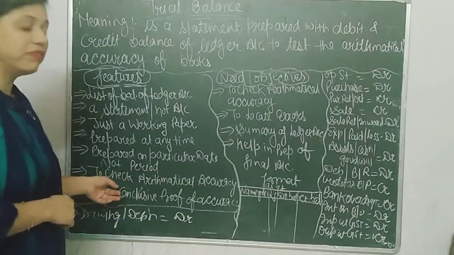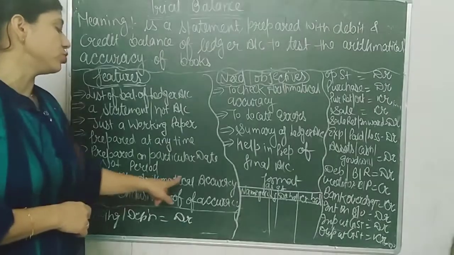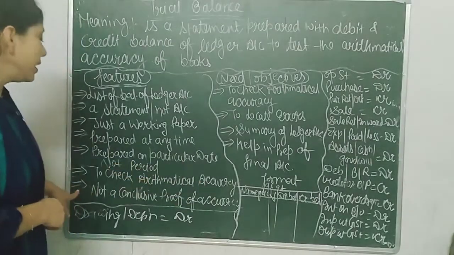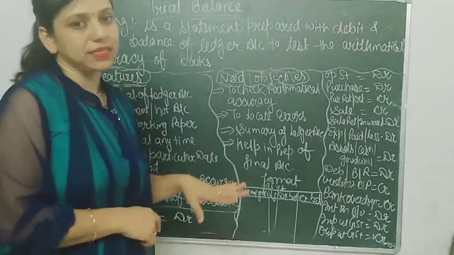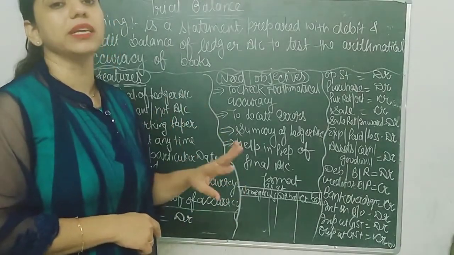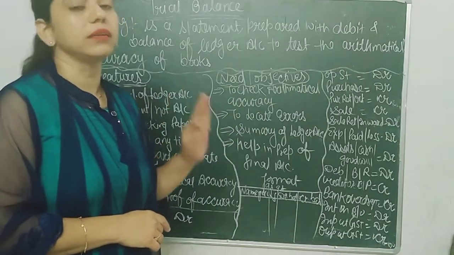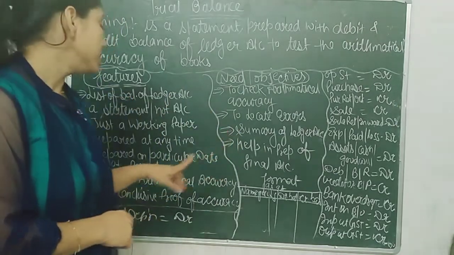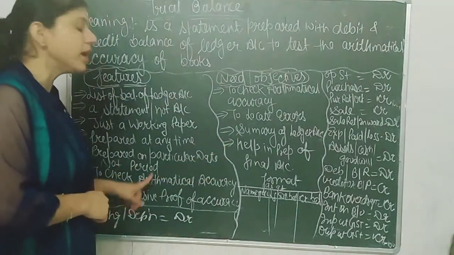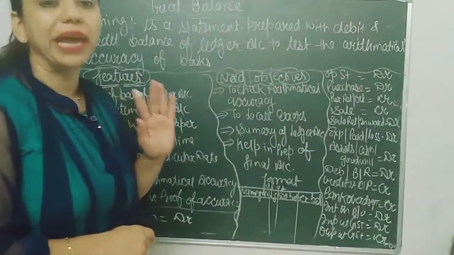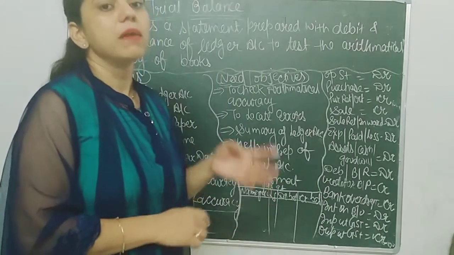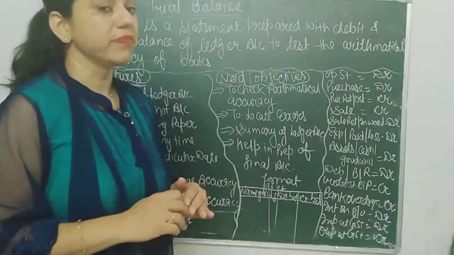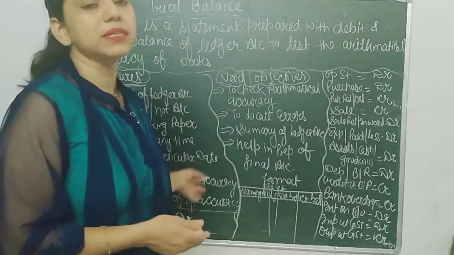Next, why will we prepare it? As I told you, to check arithmetical accuracy. And the last and the most important: if trial balance agrees, then it is not necessary that your accounts are perfectly checked. So trial balance is not a conclusive proof of accuracy. Sometimes trial balance can also match, but still there are some errors. After that we will discuss errors.